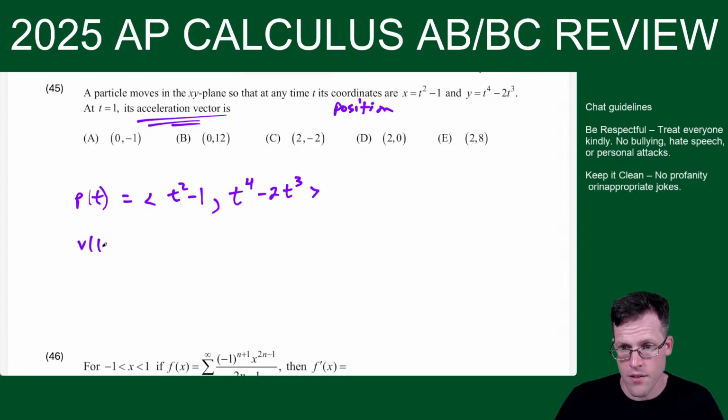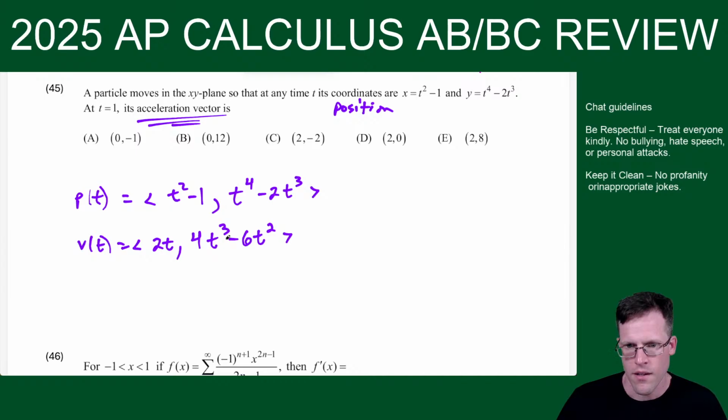So velocity, we just differentiate. We shall differentiate this. And then acceleration is 2 comma 12t squared minus 12t.